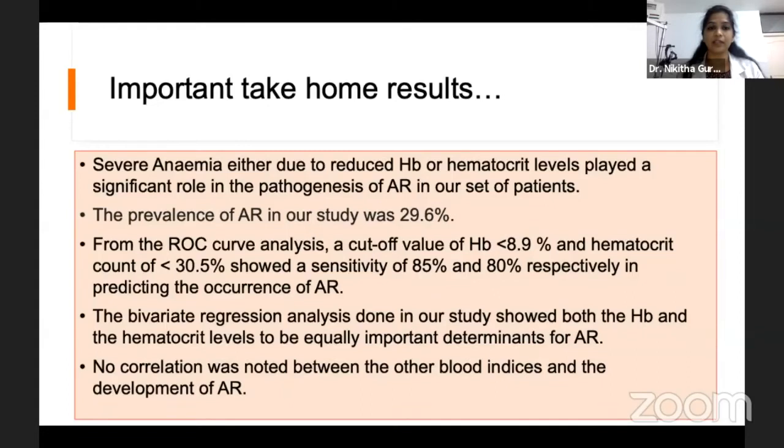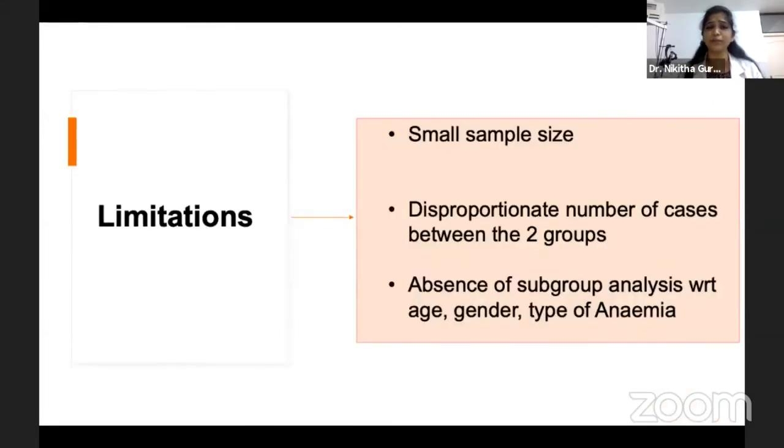The bivariate regression analysis also showed that hemoglobin and hematocrit are the equally important determinants for anemic retinopathy, and the rest of the blood indices don't have any correlation. There are few limitations to our study, such as small sample size, disproportionate number of cases between two groups, absence of subgroup analysis with respect to age, gender, and type of anemia.